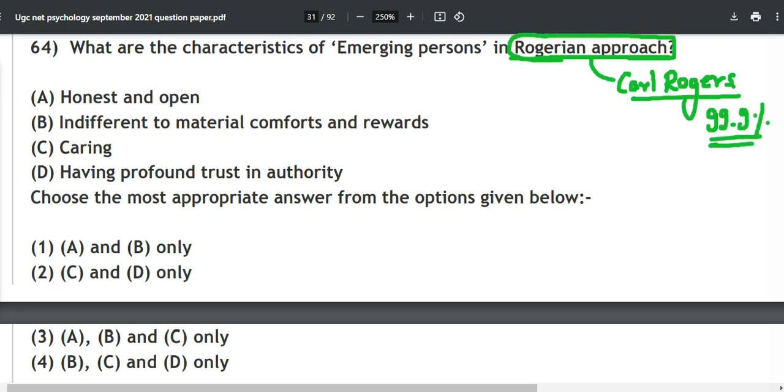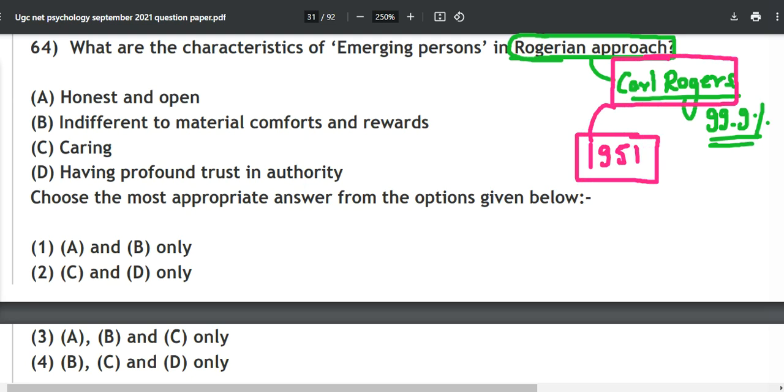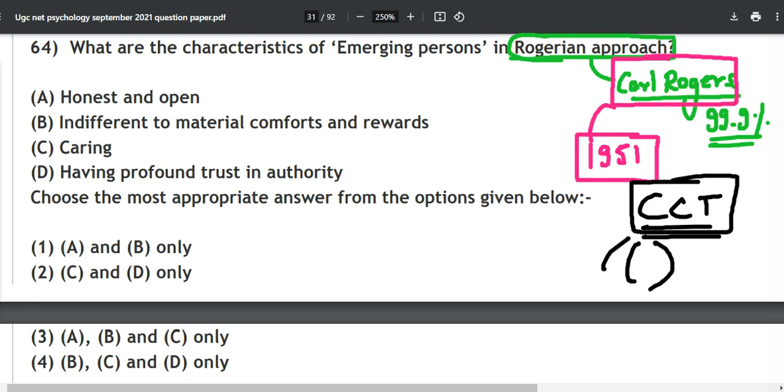Now as soon as you draw this one, Carl Rogers, what comes in your mind? In 1951 he came up with the idea of what? CCT, client centered therapy or person centered therapy, whatever name you want to call it. This therapy has three things mainly: empathy, congruence and unconditional positive regard. But the emerging person, what Carl Rogers wanted to say with his humanistic psychology is that everyone can become anyone. So what are the characteristics of an emerging person?